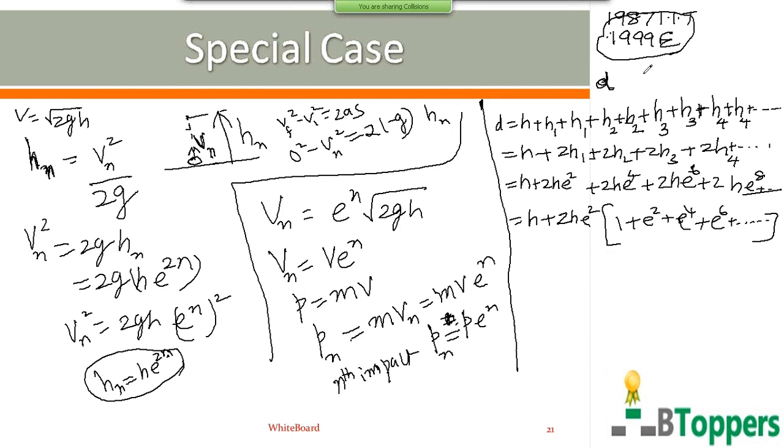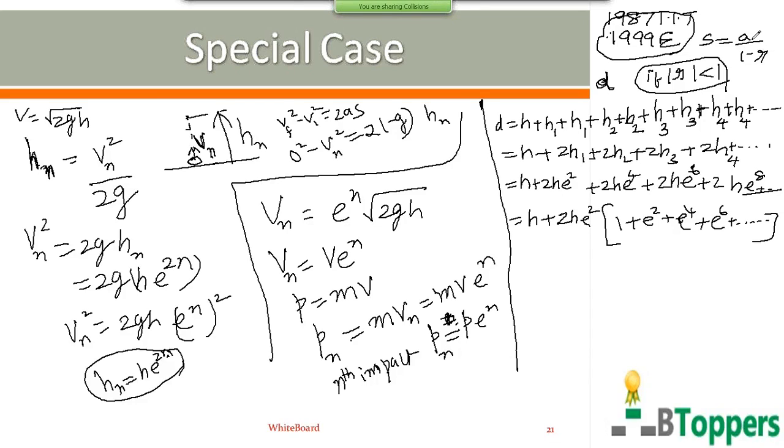Sum of the infinite number of terms of a geometric progression is given by S equals a by 1 minus r. This formula holds good when the common ratio is numerically less than 1.